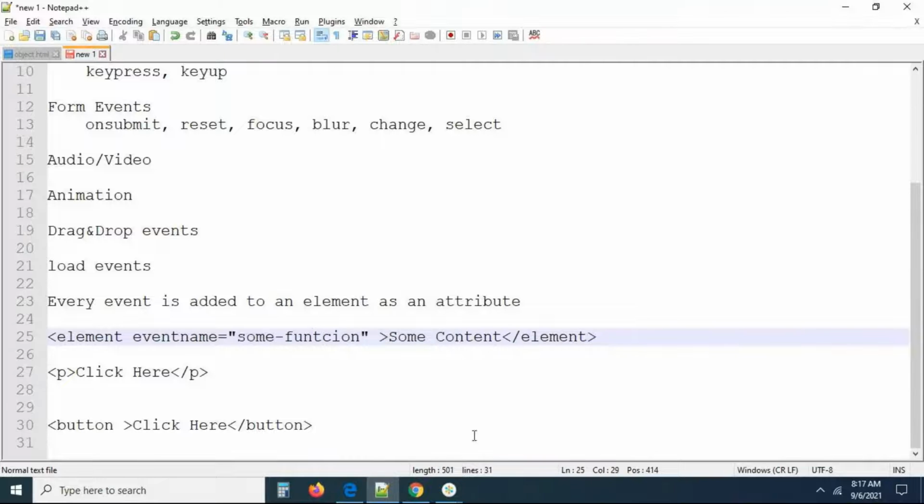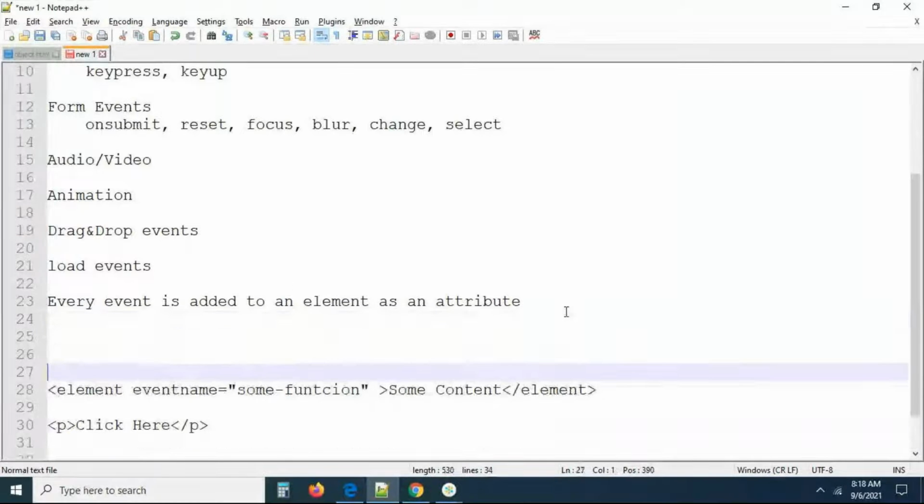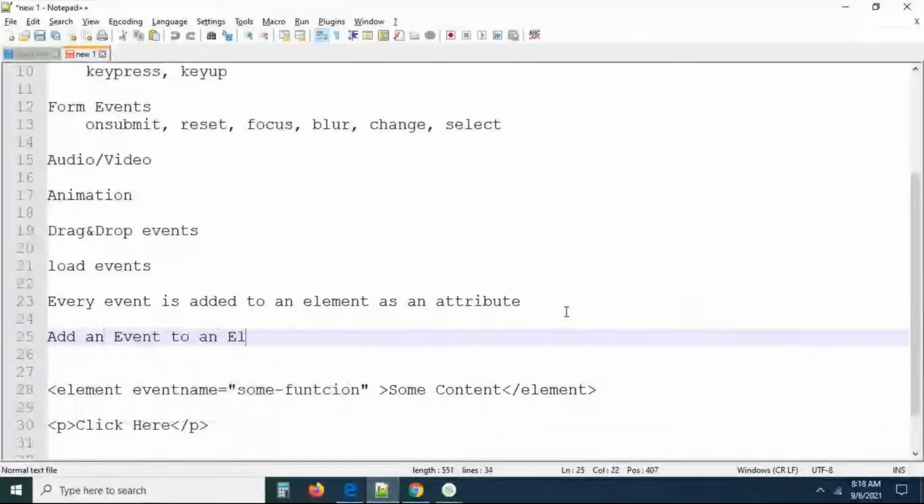Now you can see how we can add a click event here. onclick is an attribute equal to what you want to perform. I want to perform some action, so let us write a someAction function. This is the function I perform. So I'm associating a function with the name someAction to the onclick event. I'm binding it. We can also call this adding an event to an element. Okay, this is one way.